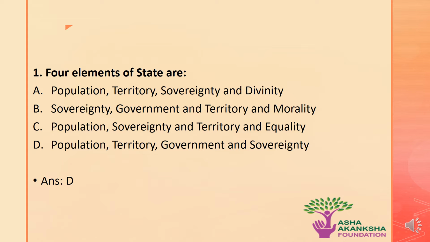The first question is, what are the four elements of state? The options are A, population, territory, sovereignty and dignity. Option B, sovereignty, government and territory and mortality. Option C, population, sovereignty and territory and equality. Or option D, population, territory, government and sovereignty. The correct answer to this question is option D. That is, the four elements of a state are population, territory, government and sovereignty.